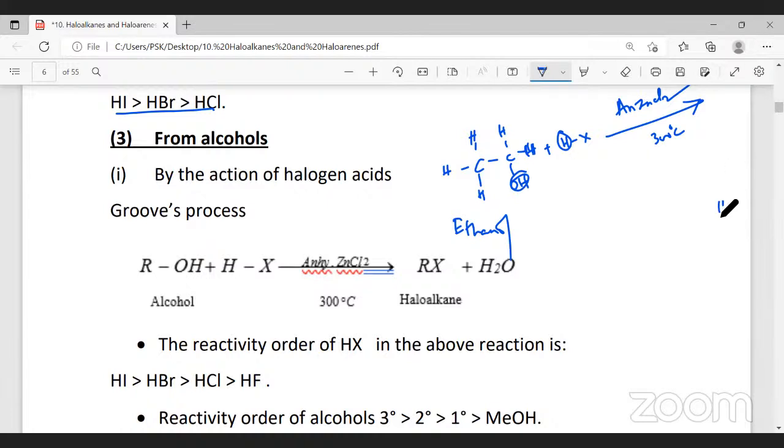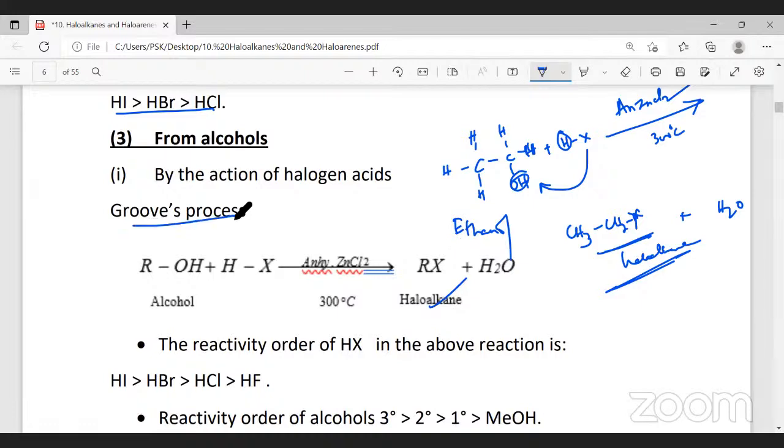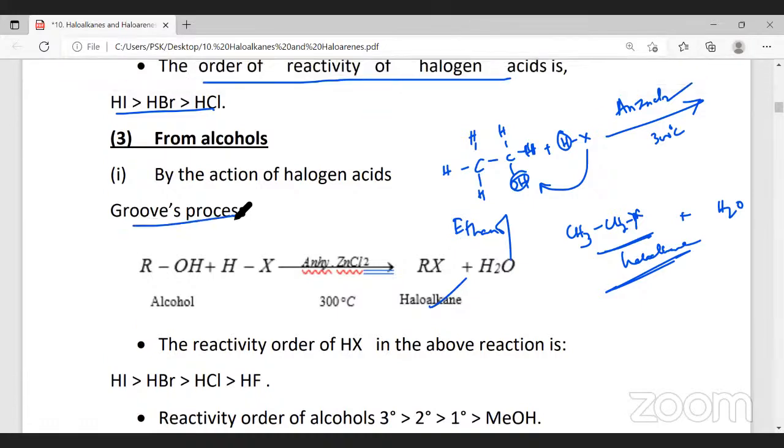When this H and OH get eliminated as water, in place of H, what goes? X. So what will I have now? I have CH3, CH2, and a halogen, X. So this is nothing but an alkyl halide, or it is named as haloalkanes. This process is called Groove's process, G-R-O-O-V. So by Groove's process also we can prepare an alkyl halide.